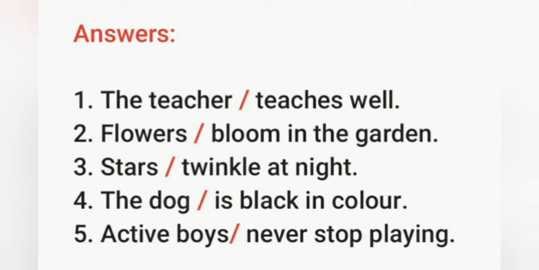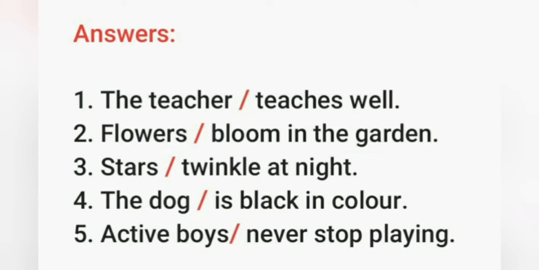about the subject. Next, flowers bloom in the garden. In this sentence, flowers is the word that is subject because the sentence is about flowers, and bloom in the garden is predicate, and you can see this part carries the action that is bloom, and it also tells us what the subject does.